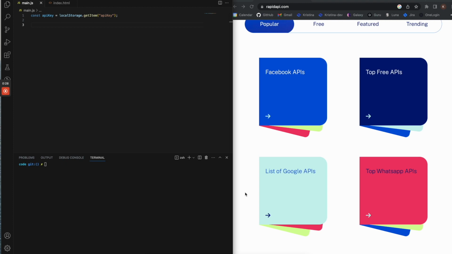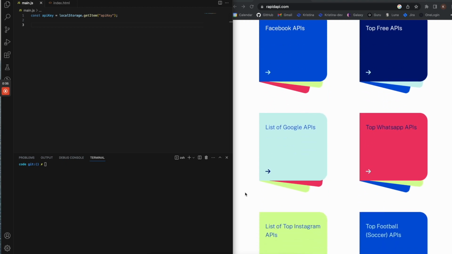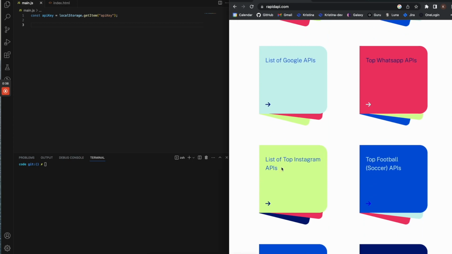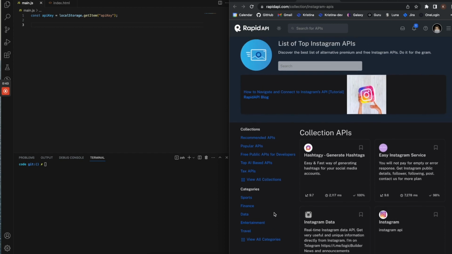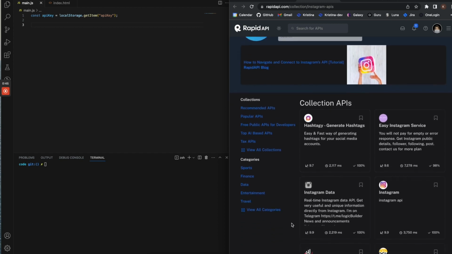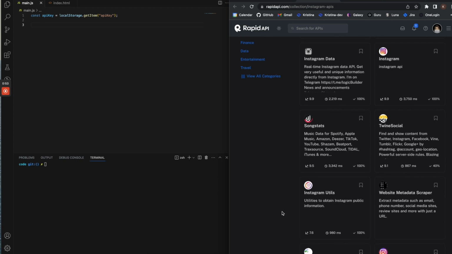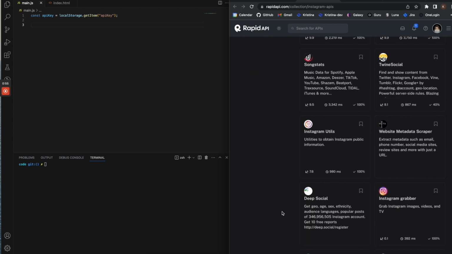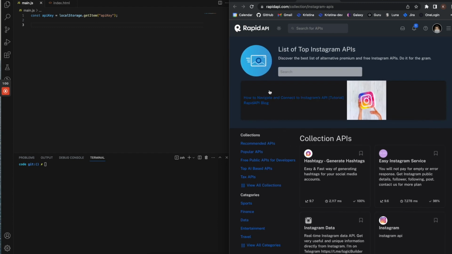If you're looking to build a project and you don't know where to start, I would say look at these APIs and get some ideas from it. Like, there's this category of top APIs for Instagram, and you can use it to pull out data from your social media account, get statistics from it, like age and sex, ethnicity. And so for me, it kind of sparked some ideas of future projects I could do.